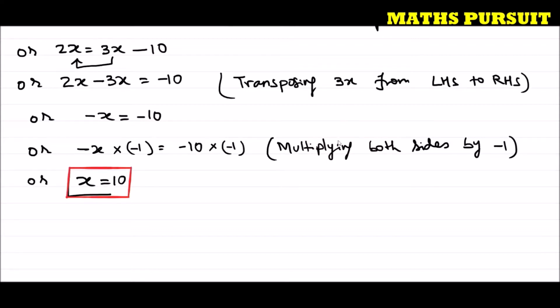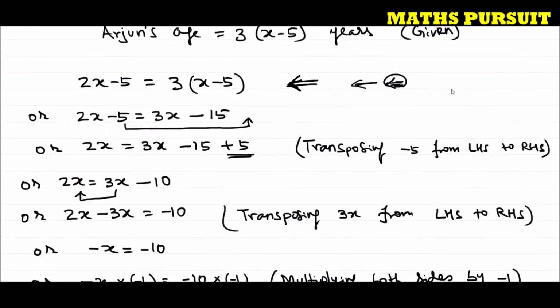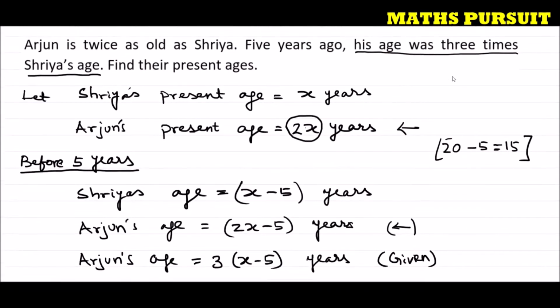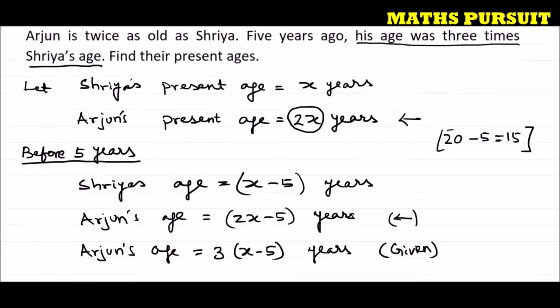Now guys, let us look at the question and what we initially did. The question is asking us to find their present ages. And what we got is the value of x as 10. That means Shreya's age is 10 years, and Arjun's age would be 2 into x. 2x means 2 into x, that means 2 into 10, which is equal to 20 years. So you could see that we are able to find the ages of Shreya as well as Arjun.